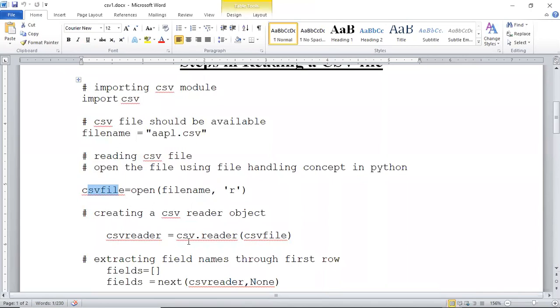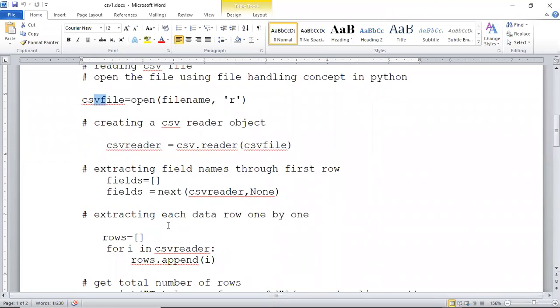Then from within the CSV module, there is a method known as reader. So you create a CSV reader object. Listen to it very carefully. You create a CSV reader object. You give it any name here. Then using this module, call this method and pass the file pointer that you created here to this, so that with this help, you can just parse through the CSV file.